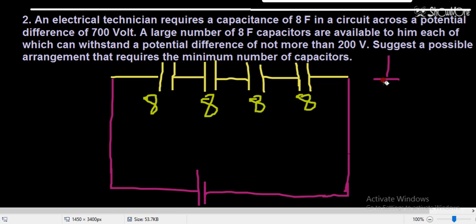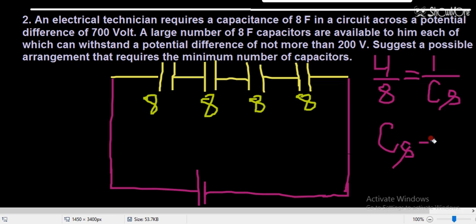plus 1 by 8. So this series combination will give me 4 by 8. 4 by 8 will be equal to 1 by CS. So this combination is equal to 1 by CS. So CS will be equal to 2 farad. This single row of series combination is giving me capacitance that is equal to 2 farad.